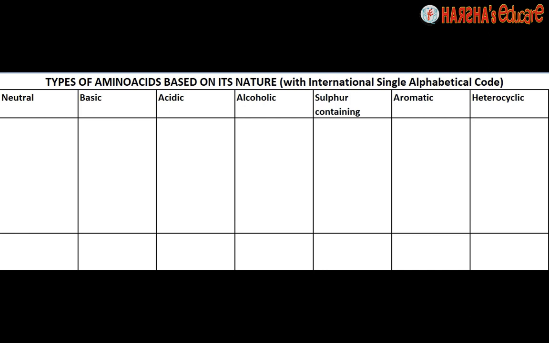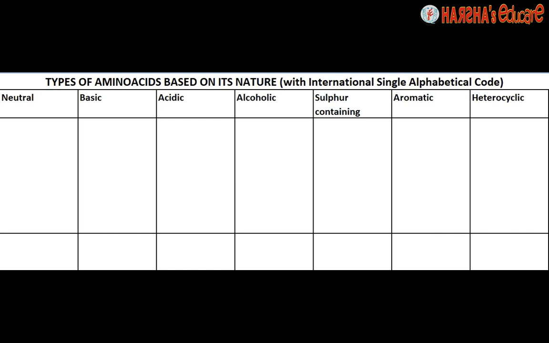Now let's start from the 7 categories. Depending on the number of amino groups and acid groups, or their nature in solution, they can be grouped into neutral, basic and acidic.